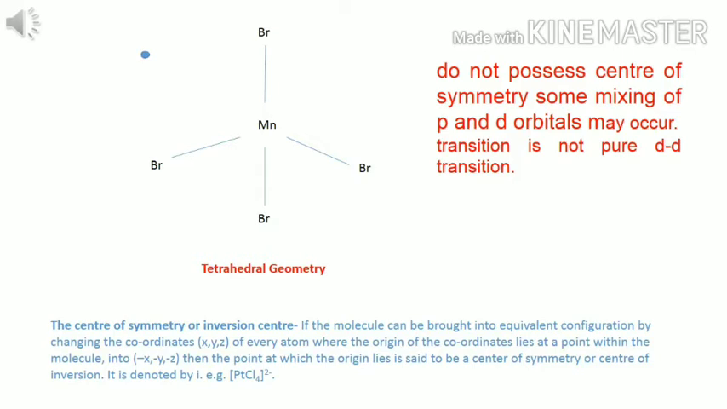That dot will travel to the Br at one point. Now, starting from the center, it will travel in the opposite direction with the same distance. But as you know, it is tetrahedral geometry, Br will not be present at that point, and hence this complex structure does not possess a center of symmetry. Hence mixing of p and d orbitals occurs and the transition is not a pure dd transition.